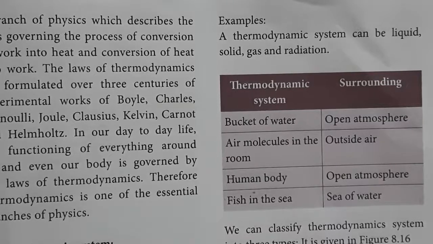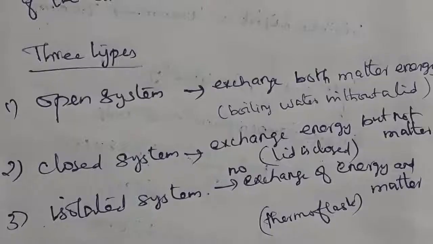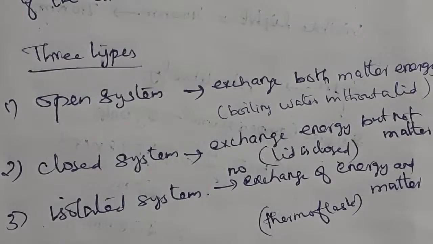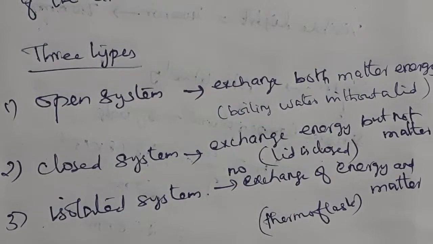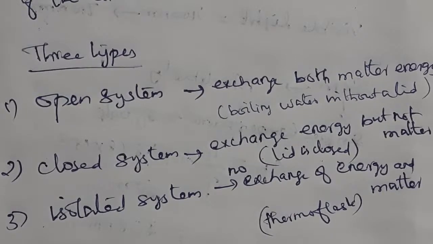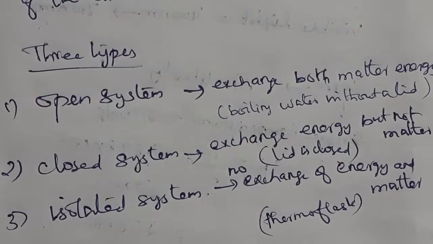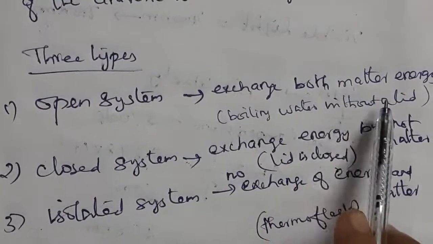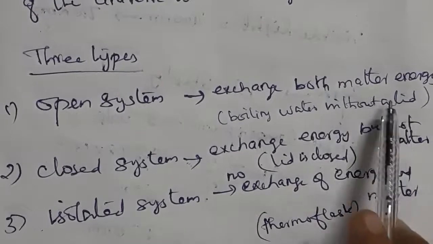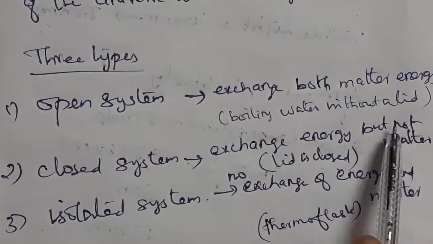Now, there are 3 types of thermodynamic system: open system, closed system and isolated system. What are the different types of thermodynamic system? Open system, closed system and isolated system. An open system can exchange both matter and energy. For example, boiling water without a lid.